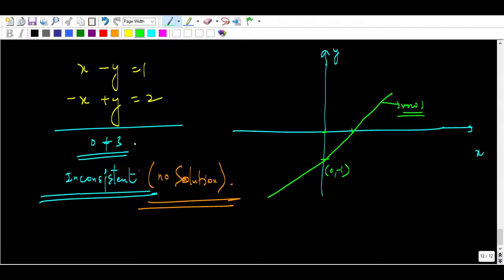Whenever they give you a system of equations, you have to put them in the form of Ax equal to b always. These are the basic things I am discussing. But when it comes to linear algebra, either you draw the graph and check, or you can write in terms of a matrix. This is 2 by 2, 2 equations and 2 variables, so you can solve with graphical methods and elimination. But if there are many equations and many variables, never try this, otherwise it will take a lot of time. I will tell you what method you have to follow.